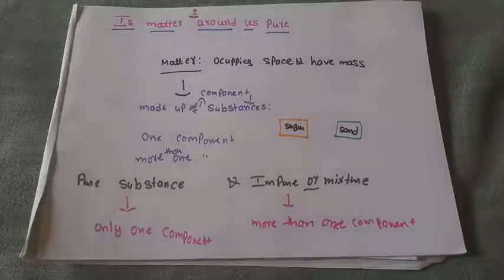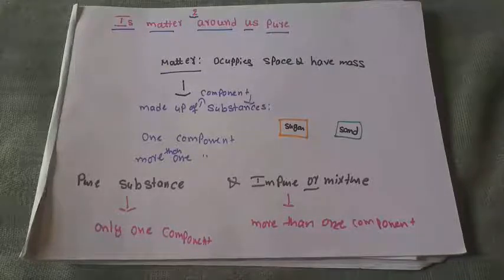But what about sand? When you observe the sand, or the soil, it contains particles of different color, different shape and different size. Now we can conclude that the sand contains more than one component.